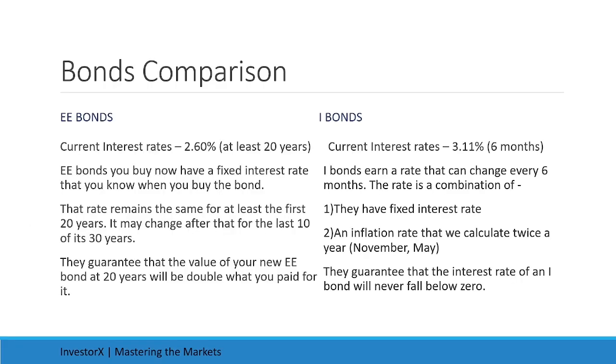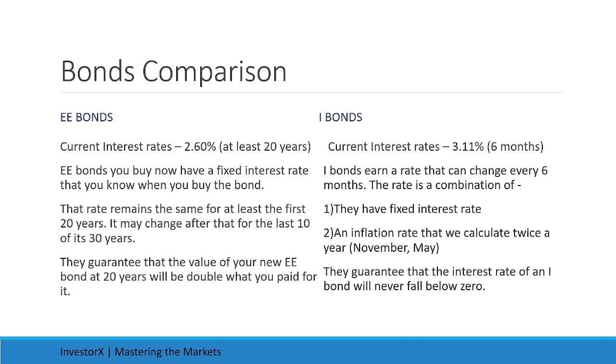Here is a detailed bond comparison between EE bonds and I bonds. EE bonds: current interest rate is 2.6% as of January 2025. EE bonds you buy now have a fixed interest rate that you know when you buy the bond. That rate remains the same for at least the first 20 years. It may change after that for the last 10 of its 30 years. They guarantee that the value of your new EE bond at 20 years will be double what you paid for it.